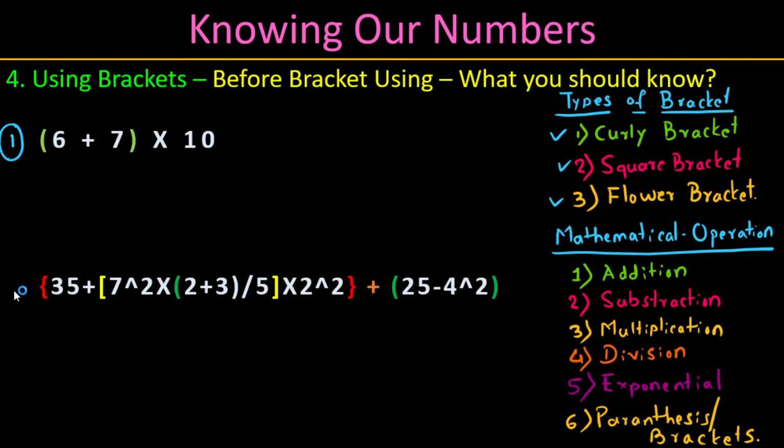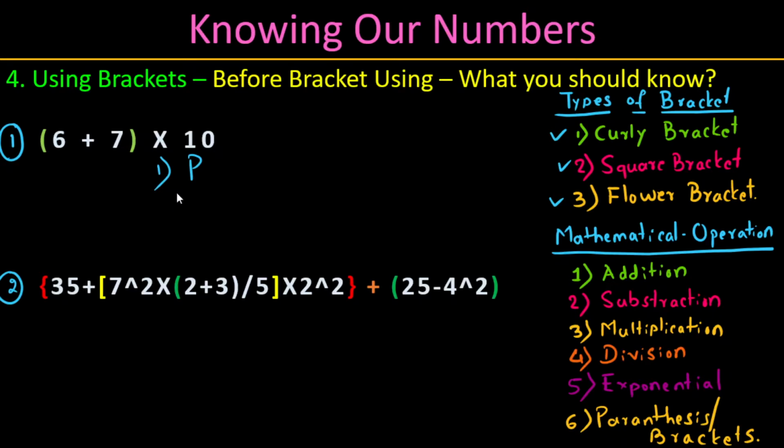Okay, in the second problem, we have several mathematical operations. This is addition, this is multiplication, bracket or parenthesis, this is exponential, this is division, this is subtraction. You see how many types there are? All these are listed in the mathematical operations. But the question comes now, which one do we need to solve first here? What is the order we need to stick with to solve the problem? There is a procedure in mathematics. We need to follow this rule. This is parenthesis. First you need to see whether a parenthesis or bracket is available in the sum. Then we need to solve that first, which means we have to group it.